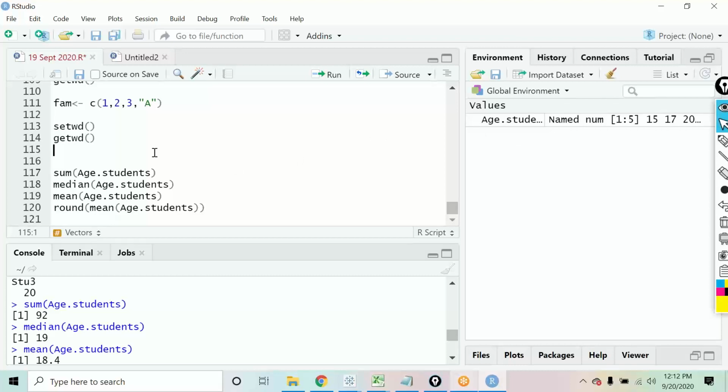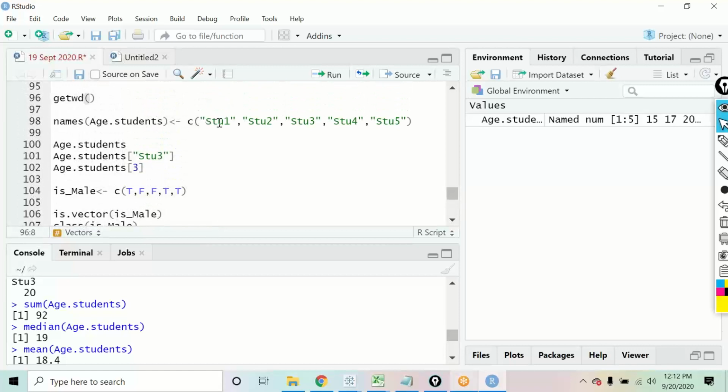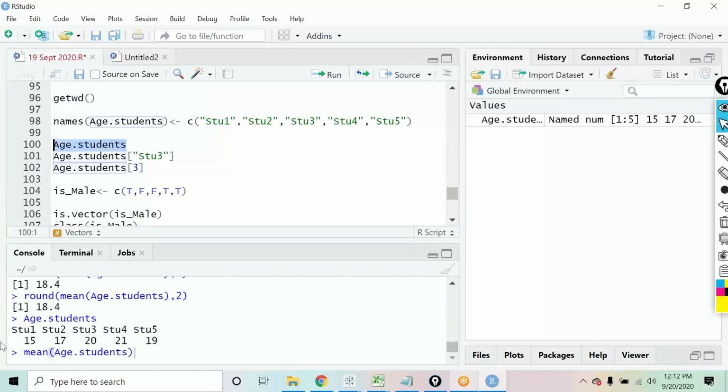That name is just, like, a code that I have given. It is just a name. And ultimately the data that we have in that vector is the numbers only. It is just that instead of giving the indexing number as 1, 2, 3, I'm giving it a dummy name, student 1, student 2, student 3, so that it is easier for me to see what I'm looking at. This is just a naming convention that I've given onto the vectors. That is not saved in the global environment.